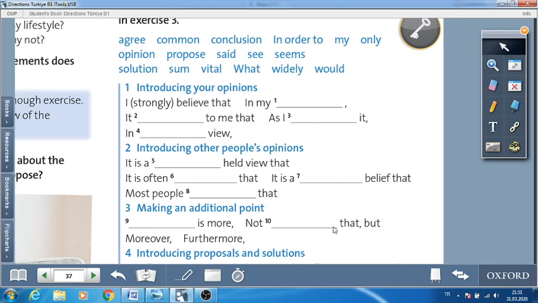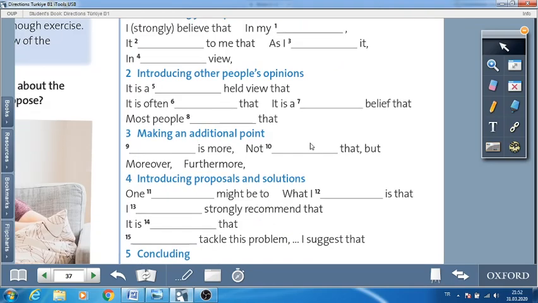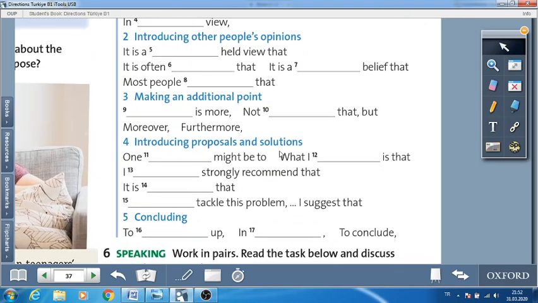And second part, how can we introduce other people's ideas while writing our essay? So let's check them. It's a widely held view that. And sixth one, it's often said that. Seventh one, it's a common belief that. And eighth one is most people agree that. Third part, making an additional point. Now let's check the answers.